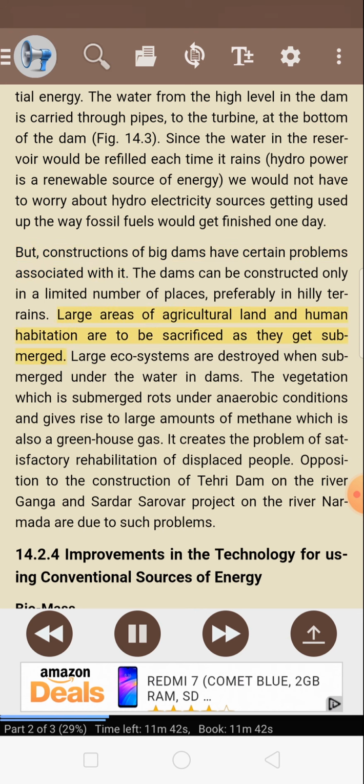Large areas of agricultural land and human habitation are to be sacrificed as they get submerged. Large ecosystems are destroyed when submerged under the water in dams. The vegetation which is submerged rots under anaerobic conditions and gives rise to large amounts of methane, which is also a greenhouse gas. It creates the problem of satisfactory rehabilitation of displaced people. Opposition to the construction of Tehri Dam on the River Ganga and Sardar Sarovar project on the River Narmada is due to such problems.